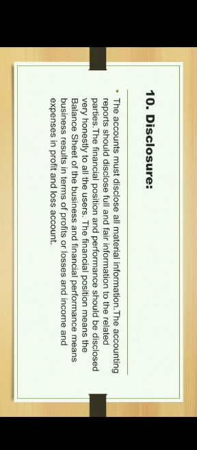Next is disclosure. The accounts must disclose all the material information. The accounting report should disclose full and fair information to the related parties. The financial position and performance should be disclosed very honestly to all users. The financial position means the balance sheet of the business, and the financial performance means the business result in terms of profit or loss, and income and expenses in the profit and loss account.